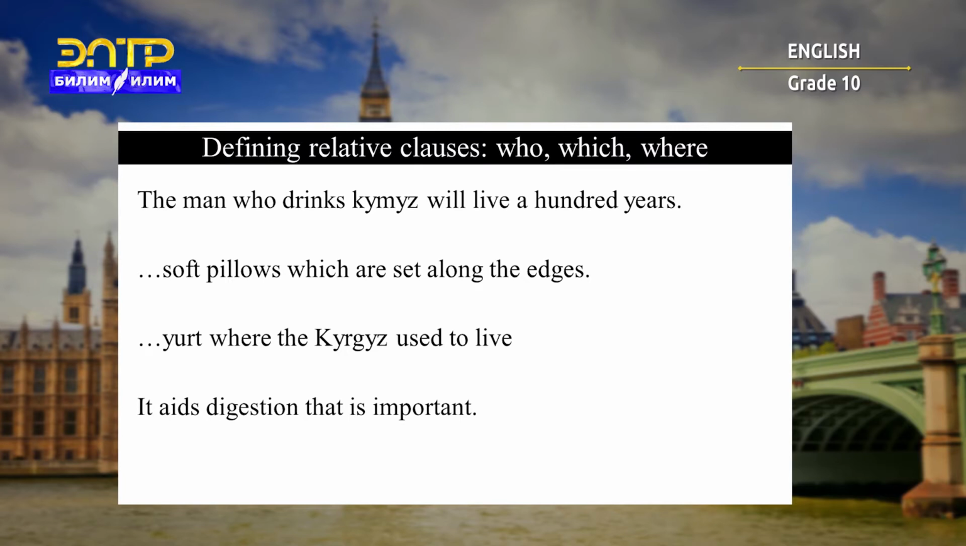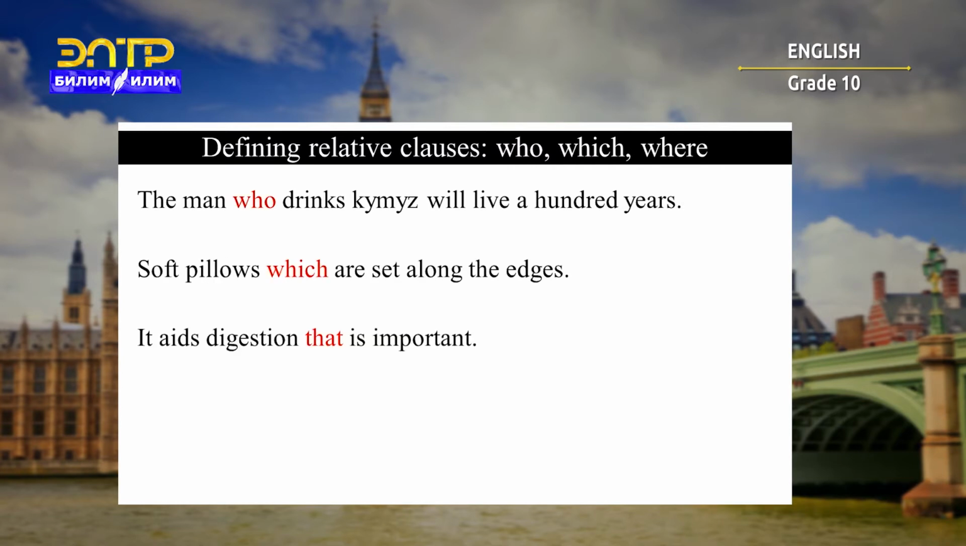Defining relative clauses: who, which, where. The man who drinks kumuz will live 100 years. Soft pillows which are set along the edge. You're where the Kyrgyz used to live. It aids digestion, that is important. So, who, which, that.